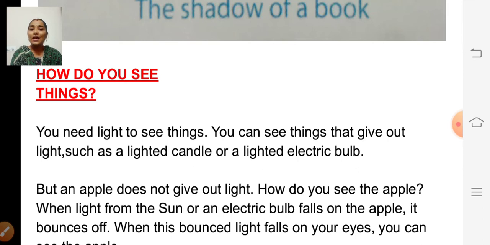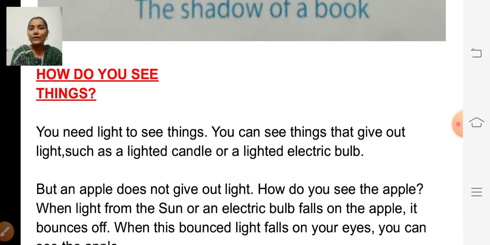So when the light from the sun or electric bulb or candle falls on that object, it bounces off. When this bounced light falls on your eyes, you will be able to see that object.